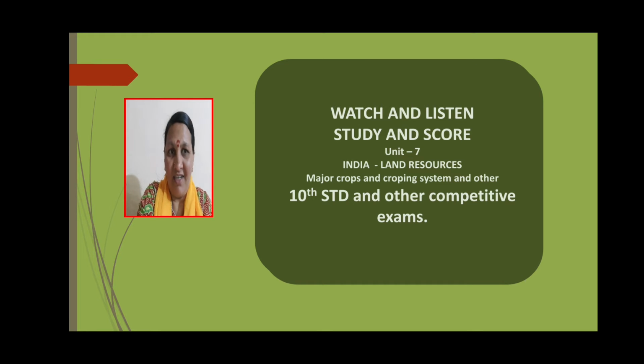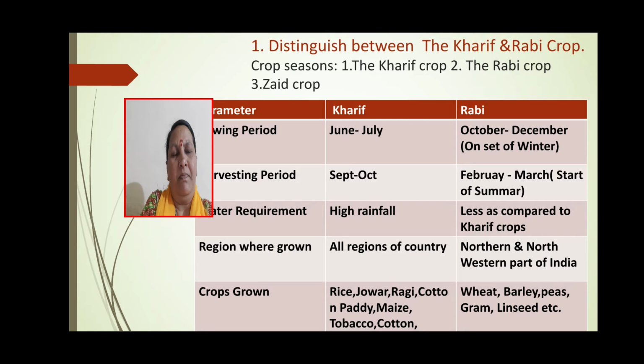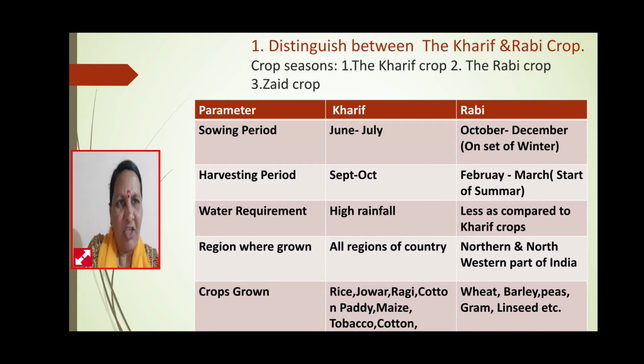The Indian land resources. In my previous video, I already completed the types of farming. Now I am going to the next aspect, that is crop seasons, cropping patterns, and major crops of India. So here the main question arises: distinguish between the Kharif and Rabi crops.